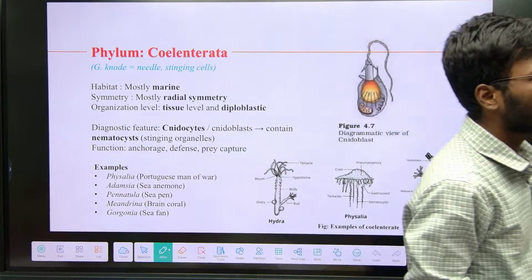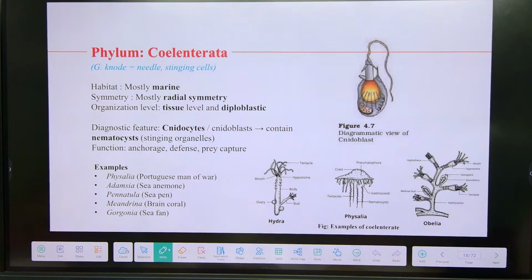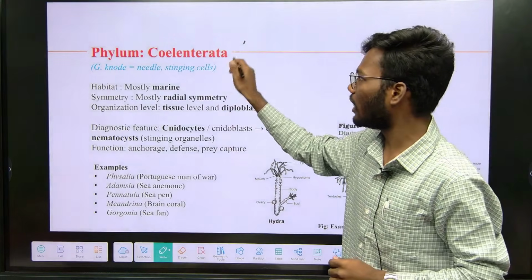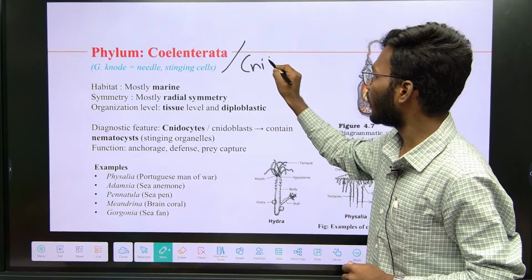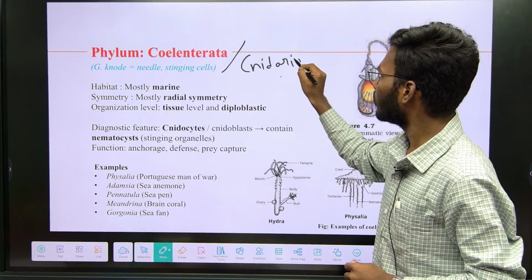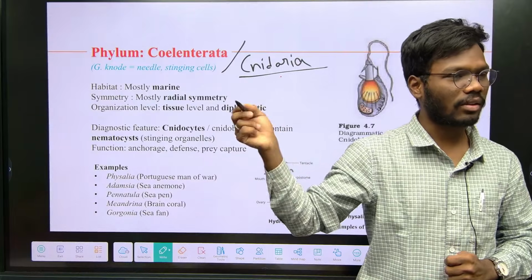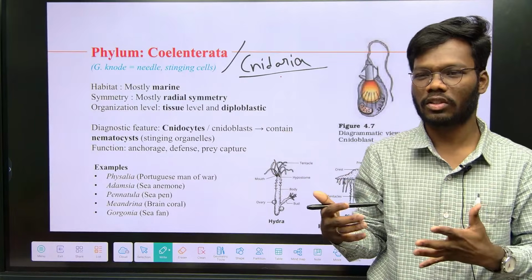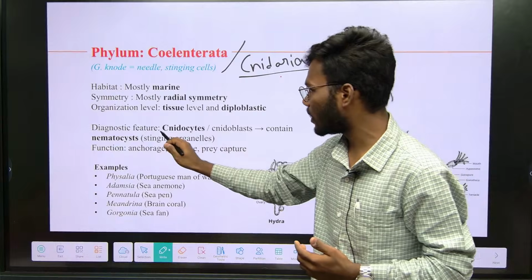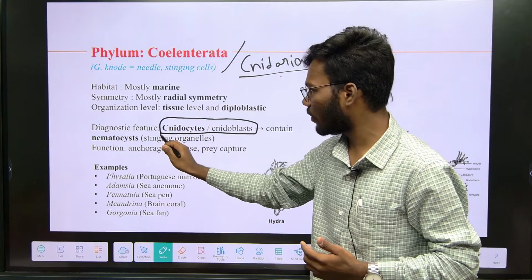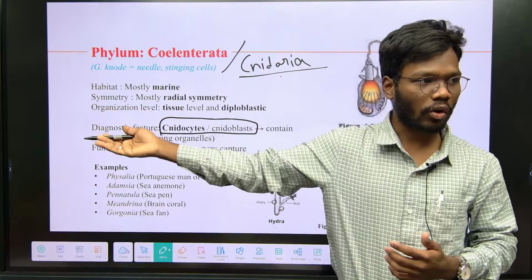We'll move into Coelenterata. The next phylum is Coelenterata. Why are these animals called Cnidaria? Because they have some different structures called cnidocytes, cnidoblasts. This is one of the key features.